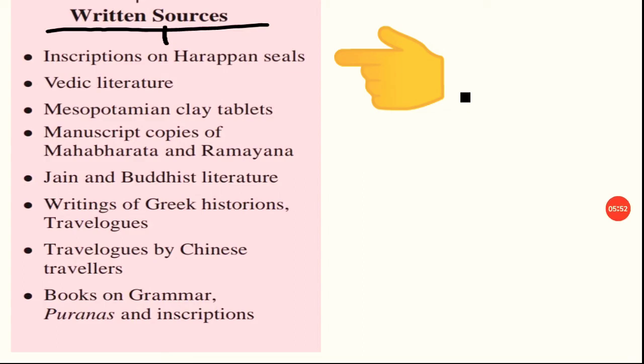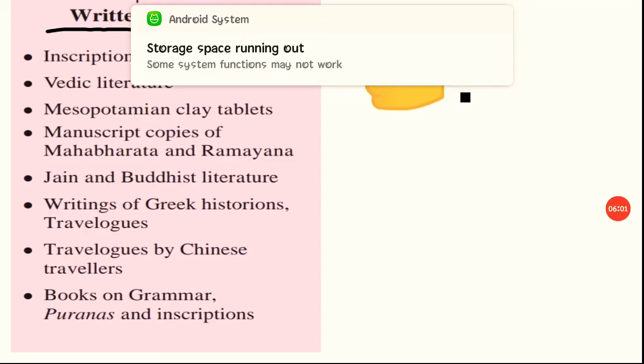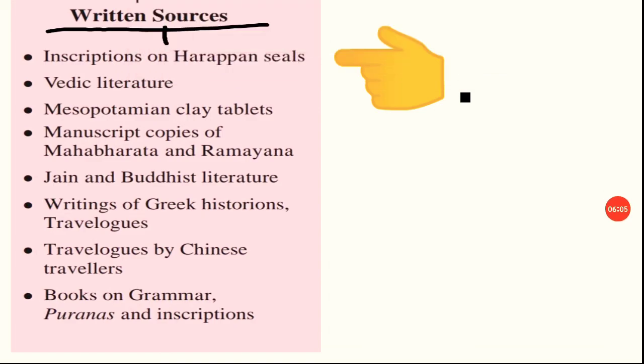So what do written sources include? They included Harappan seals. A lesson on Harappan civilization is ahead, and we will learn about it.